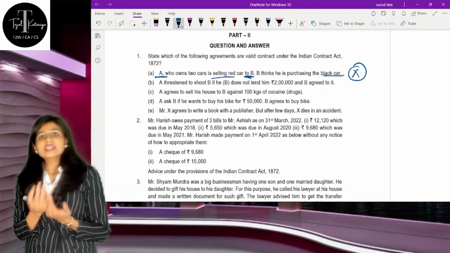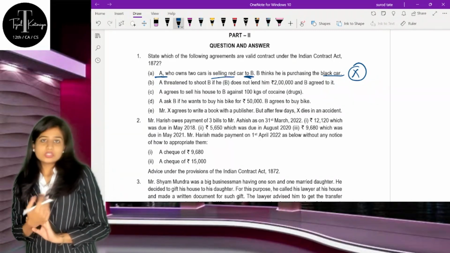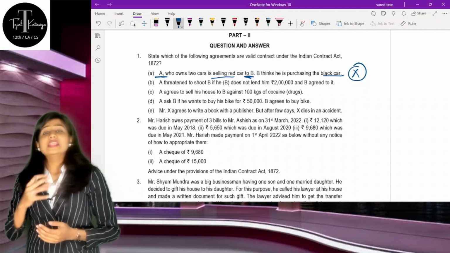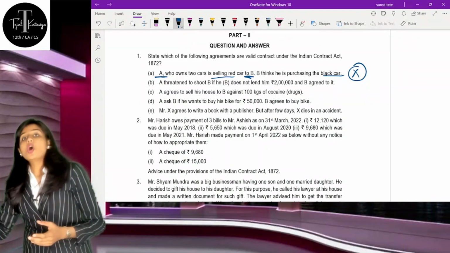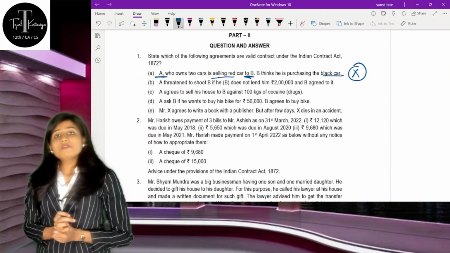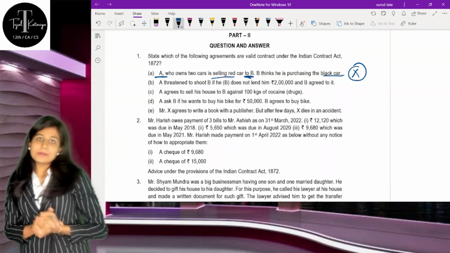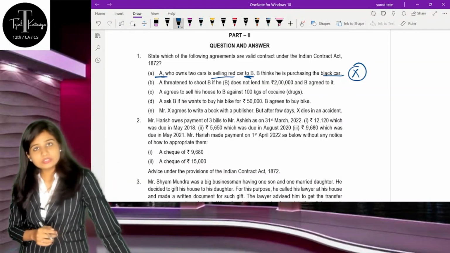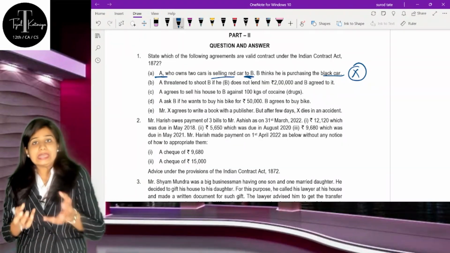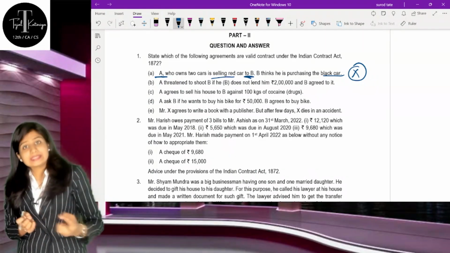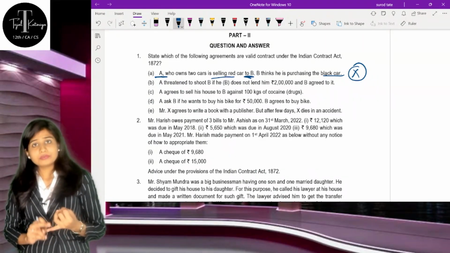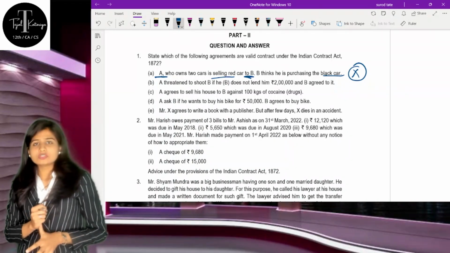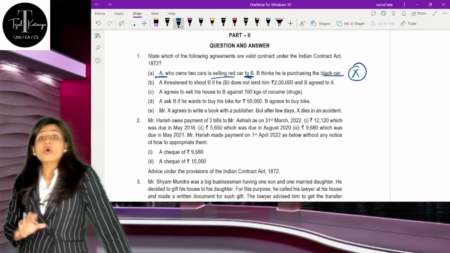See, one is saying that I want money against which I'll be giving you something, that is offer and acceptance, and then we get the agreement. Then the agreement which is enforceable by law means a contract, correct? But for being a contract, all the essentials should be present, and one of the essentials was free consent, correct? If you are getting acceptance because of coercion, undue influence, fraud, mistake, misrepresentation, then our contract becomes a voidable contract.